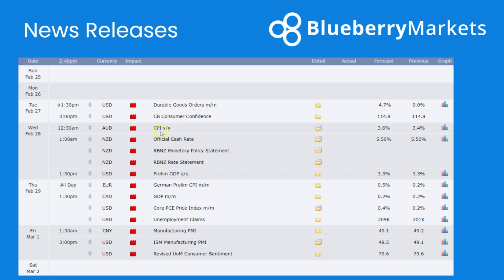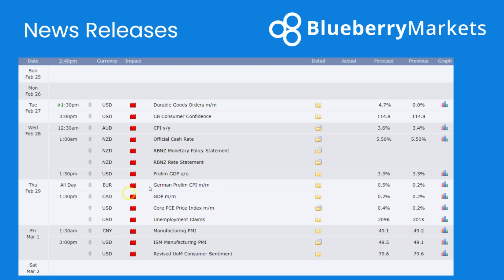And then on Wednesday we really start to kick things off. We've got CPI year on year out of Australia, forecast showing a potential rise from 3.4% to 3.6%. If we take a look at the RBNZ as well, we can see that they are looking to hold interest rates at 5.5%. So lots of potential movement going on in Australia and New Zealand this week.